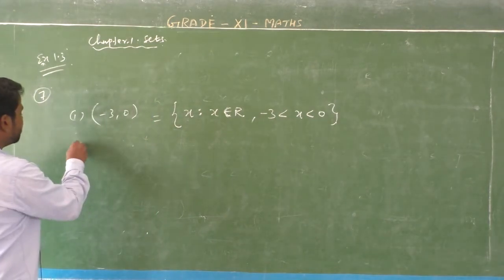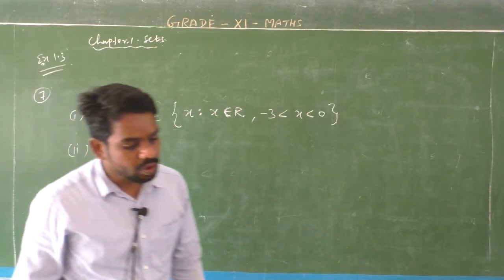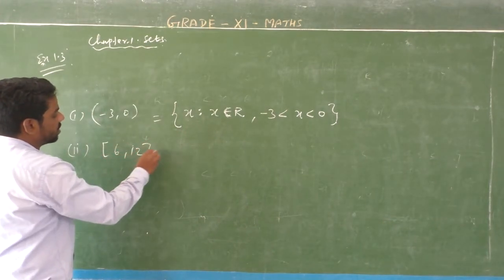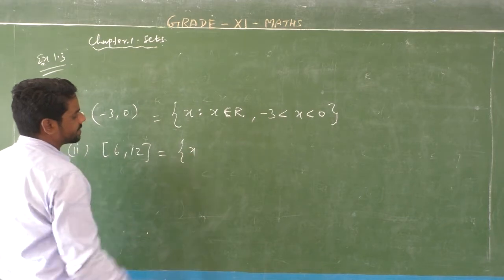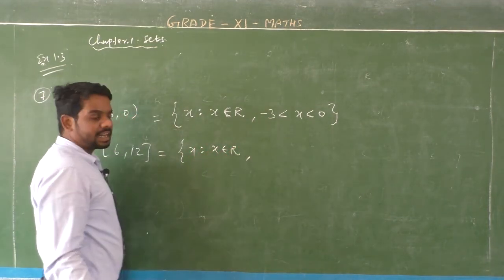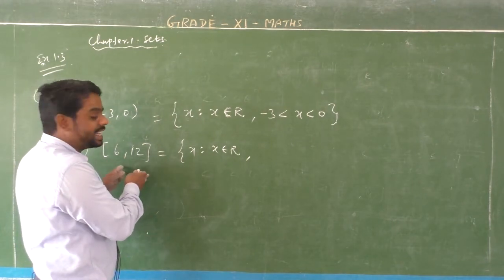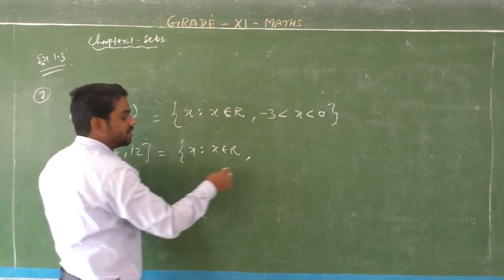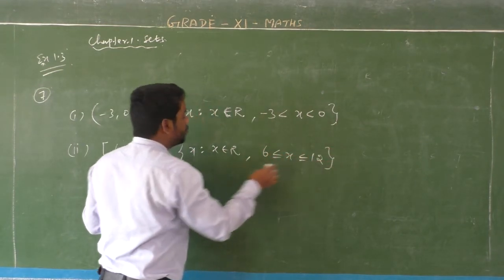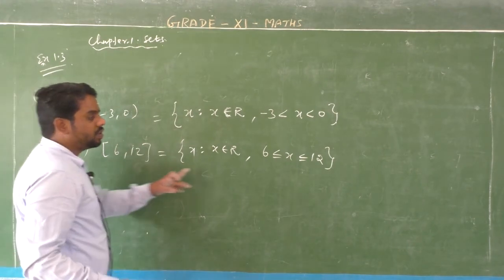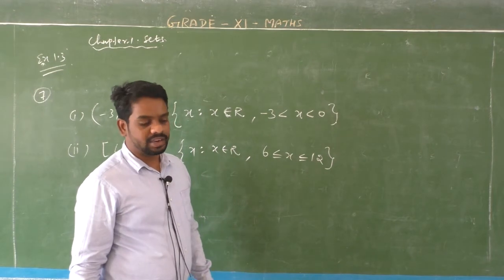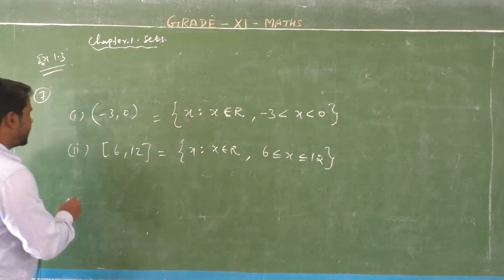Next, second question. Closed interval of 6 comma 12. So x such that x belongs to the set of all real numbers, with the condition between 6 and 12 including endpoints 6 and 12. So 6 less than or equal to x less than or equal to 12, using the symbol less than or equal to. Okay, right. Next, third one.